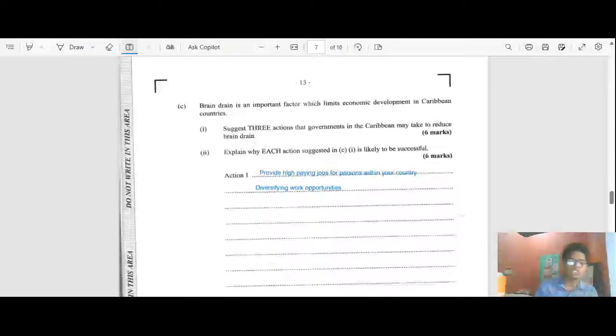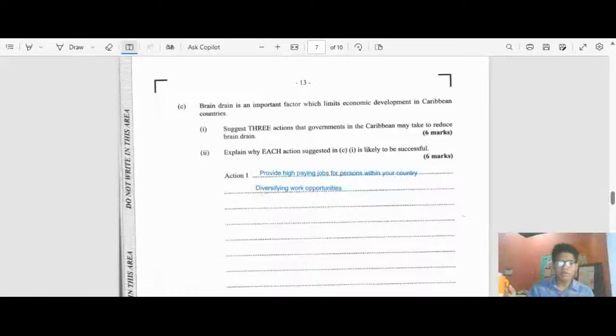So what I would advise Caribbean economies to do is to diversify their work opportunities and to provide work opportunities of a high degree, so that these persons could stay in the country to develop your country.